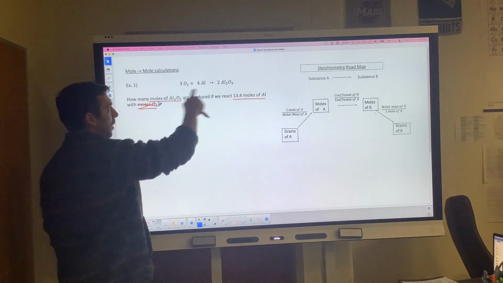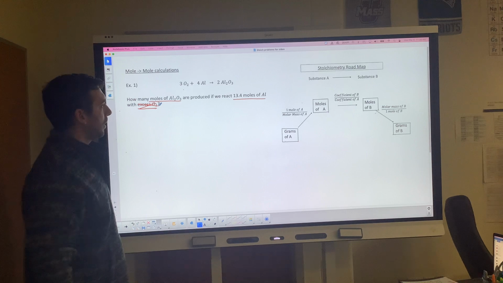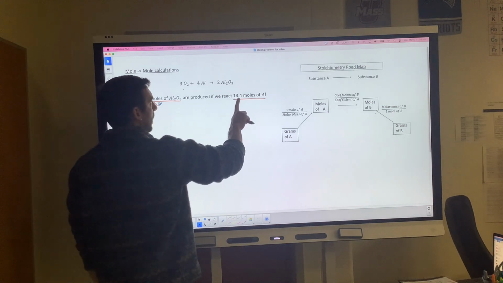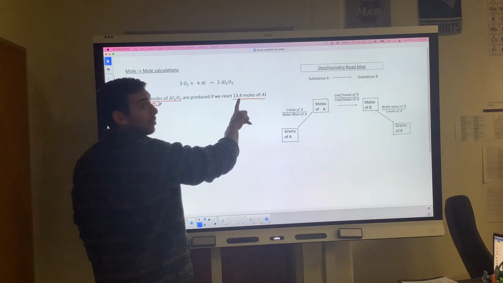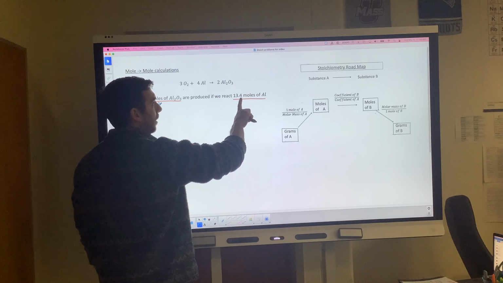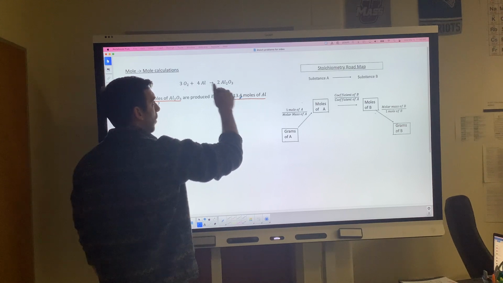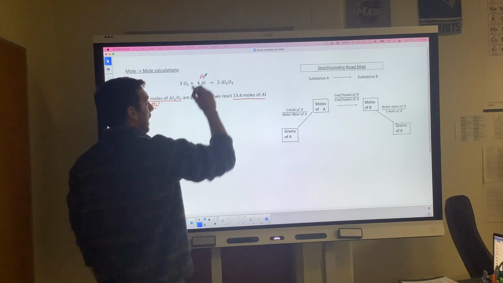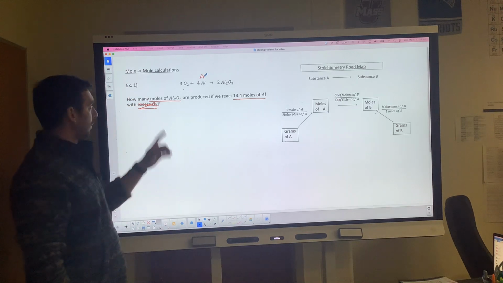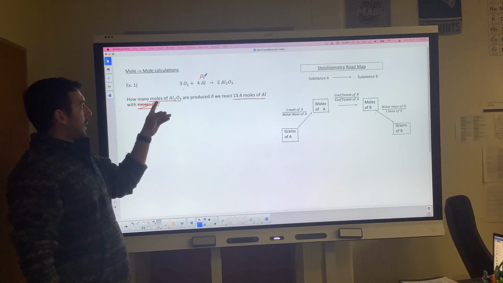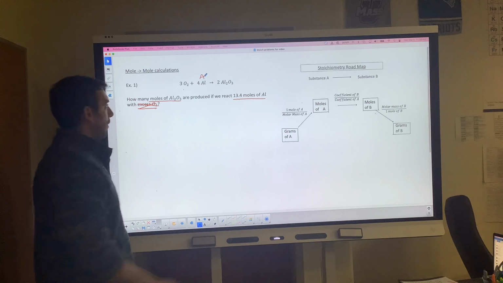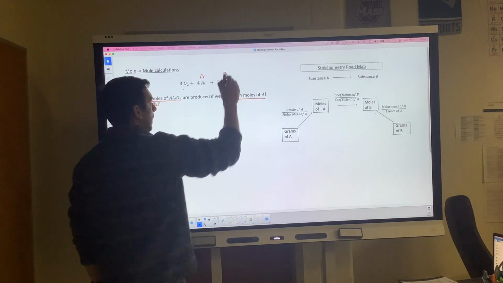We're going to label the equation with A and B so we can clearly find the coefficients we need. A is always going to be the substance that has a number with it. Only one of the two substances in each problem is going to have a number. Since there's 13.4 moles of Al, that means Al is going to be A. And the other substance, which just has a unit, moles of Al2O3, is going to be B.